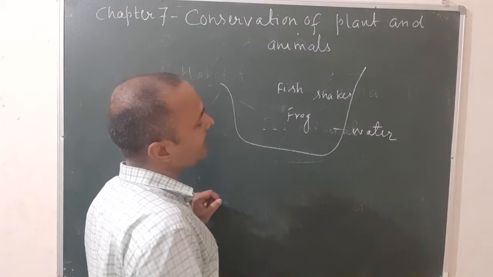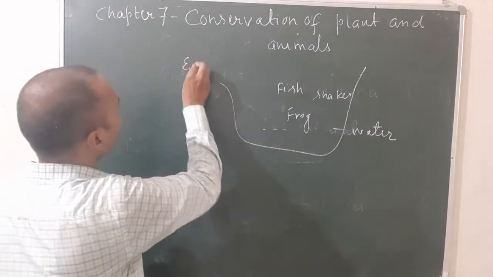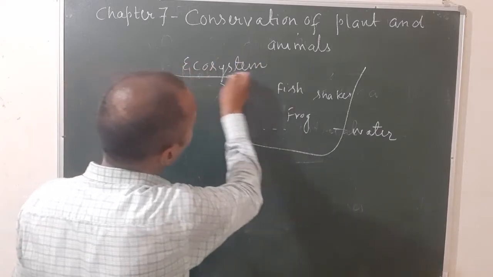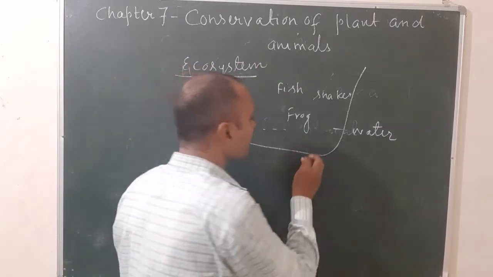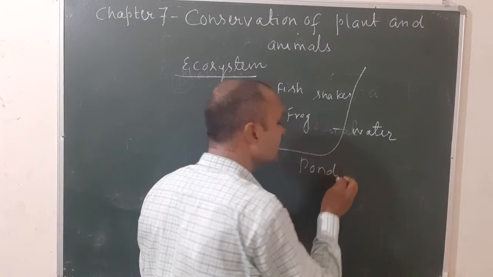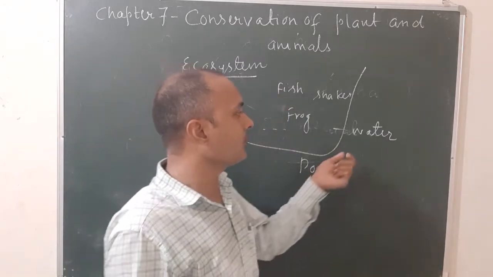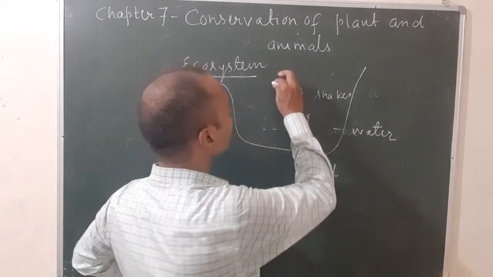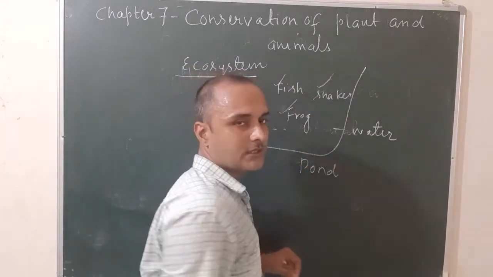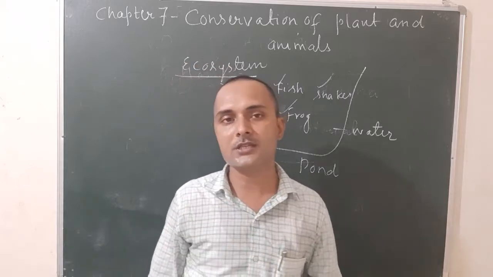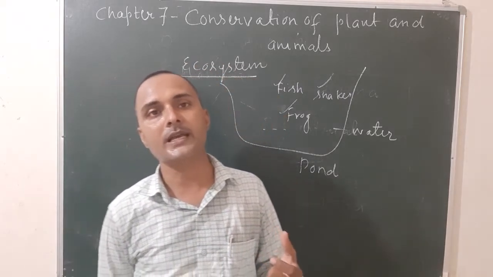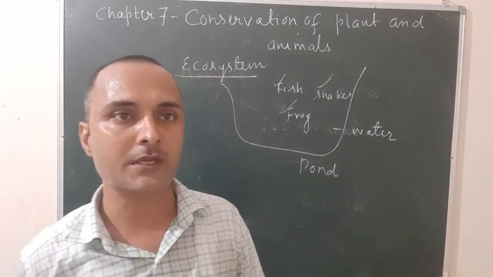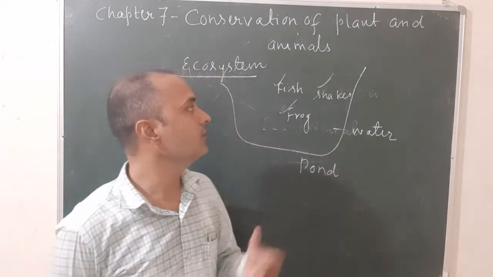So a habitat ecosystem may be defined as a system which is formed by an integration or association of living and non-living things. A pond is an example of an ecosystem because it is formed by the combination of non-living things, that means water, and the living things, that means fishes, snakes and frogs. Okay, so what is an ecosystem? A system which is formed by an integration or association of both living and non-living things is known as an ecosystem.